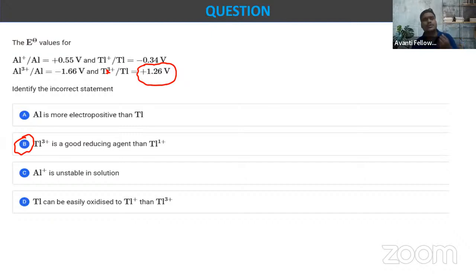In the next class also we are going to do numericals on the basis of Faraday laws, electrolysis and the electrolytic solution, right? So try to revise this as much as you can and try to solve numericals related to this chapter. Tomorrow's class also we are going to solve some questions related to electrolytic conductance and Faraday laws, electrolysis, right? So till then just revise this concept and try to solve more and more questions.